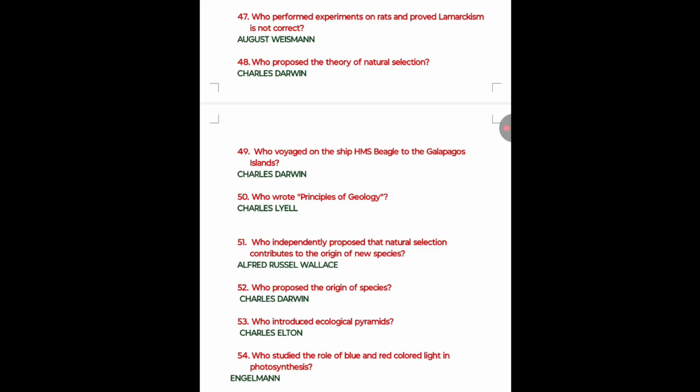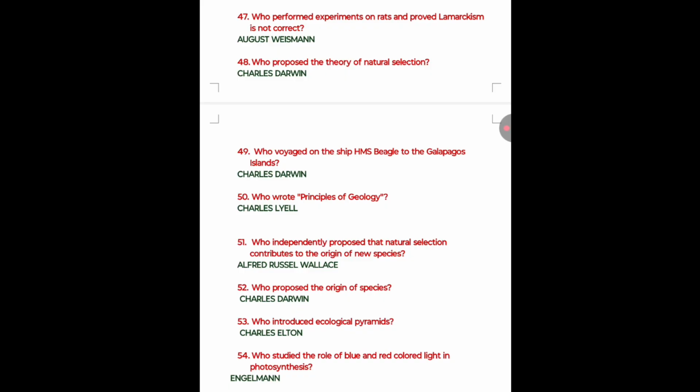And the 51st one: who independently proposed that natural selection contributes to the origin of new species? Alfred Russel Wallace. The 52nd one: who proposed the origin of species? Charles Darwin. The 53rd one: who introduced the ecological pyramids? Charles Elton, a very very important board examination bit. And the 54th one: who studied the role of blue and red colored light in photosynthesis? Engelmann.